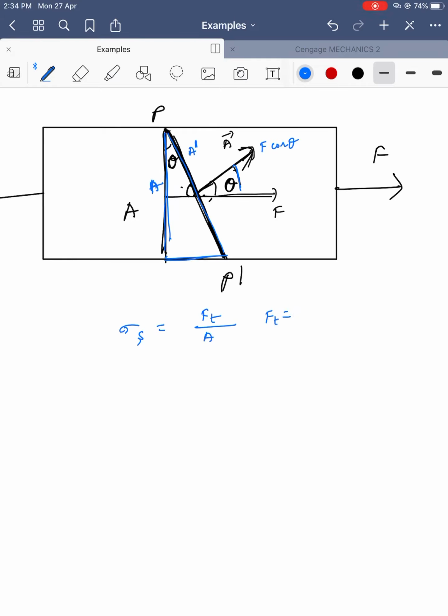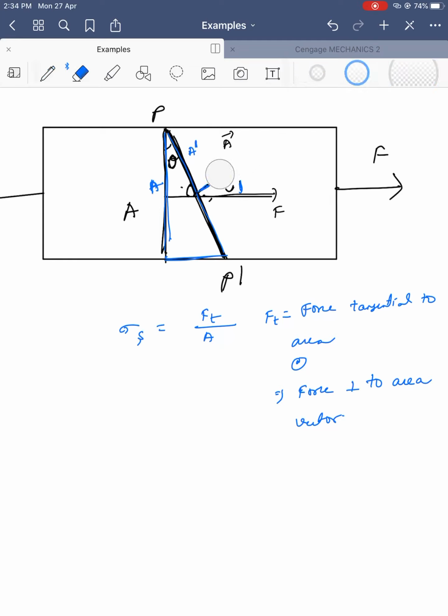Ft we can consider as force tangential to area, or force perpendicular to area vector. If you are confused with the area vector, forget about the area vector.